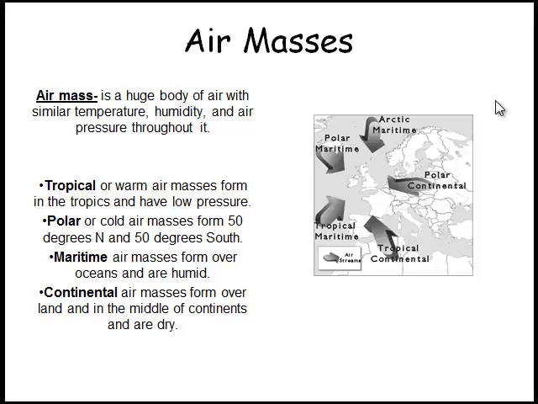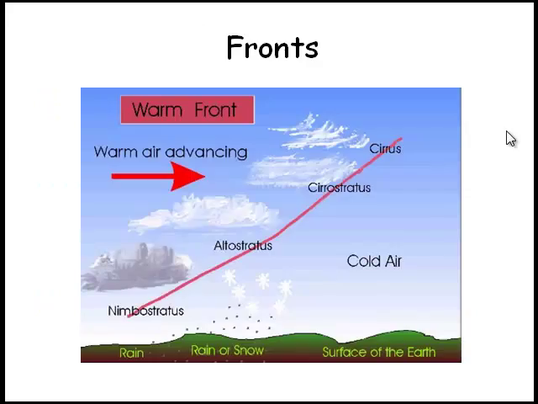Air masses interact in zones called weather fronts, and these are also associated with low pressure systems. So weather fronts occur when air masses of different temperatures meet, and we can have a warm front and a cold front and a stationary front, and we're going to look at those three next. So here we have a picture of a warm front.